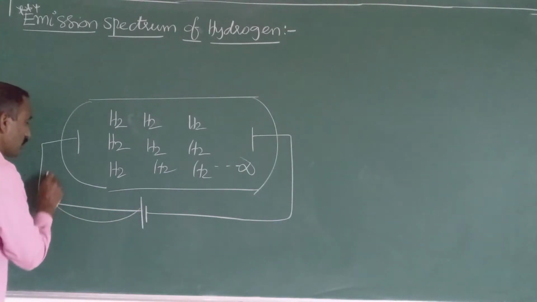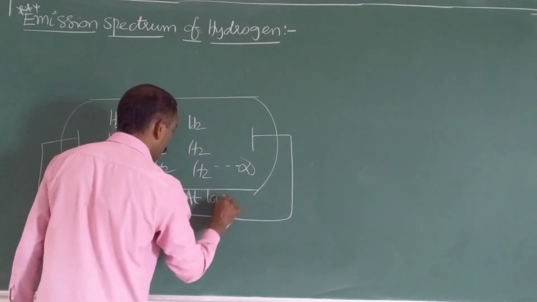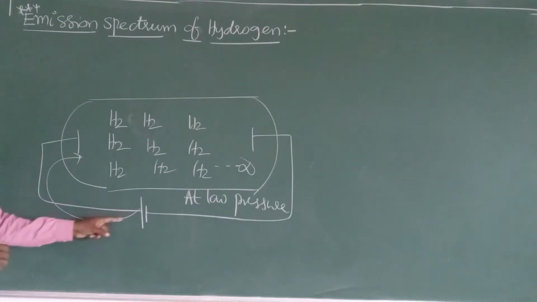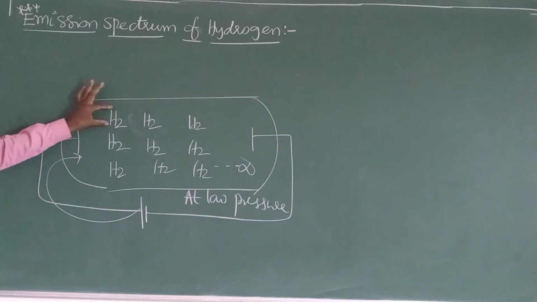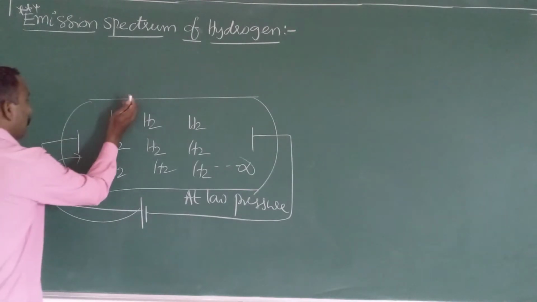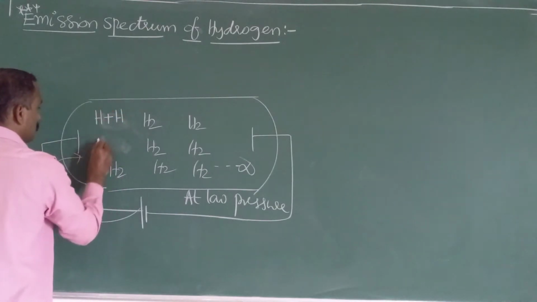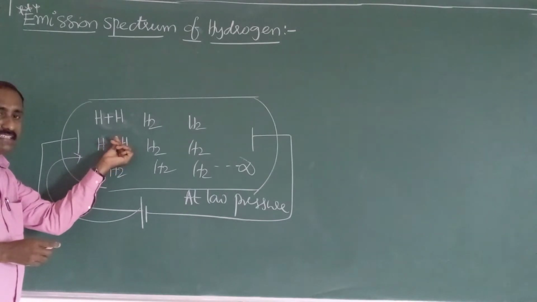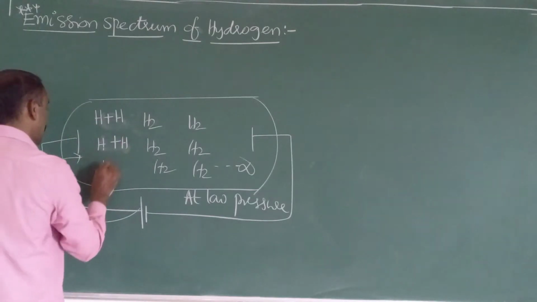Whenever electric discharge is passed through the hydrogen gas at low pressure, because only at low pressure do gases conduct electricity, the hydrogen gas molecules absorb electrical energy. By absorbing electrical energy, the molecules break down into atoms. Initially, between the two hydrogen atoms, a covalent bond is there. By absorbing electrical energy, the bond is broken and converted into atoms.